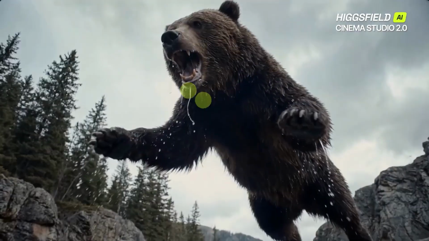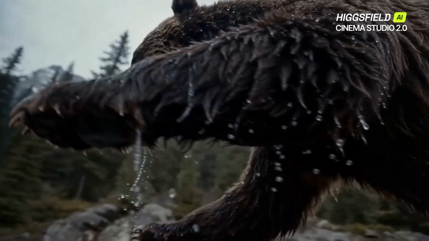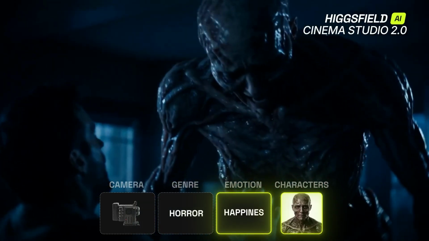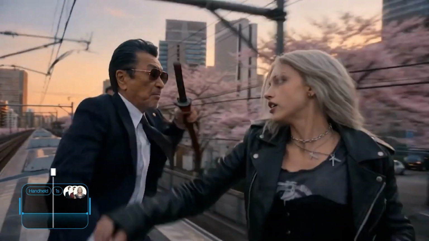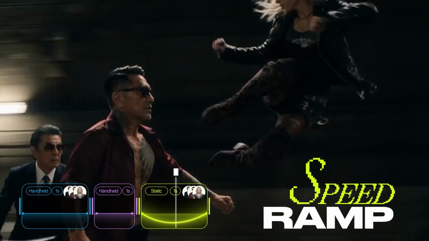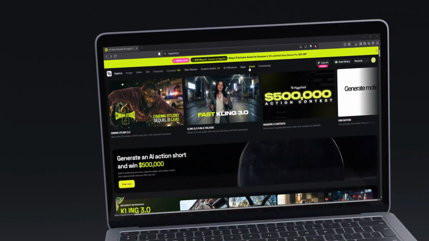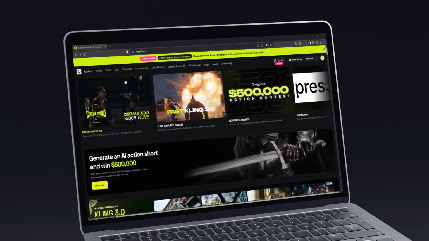What if you could create a cinematic shot from a single prompt? Step inside it like a real set. Move the camera yourself, cast characters, control emotion, and build an entire multi-shot sequence, all inside one workspace. That's exactly what Higgsfield is building.